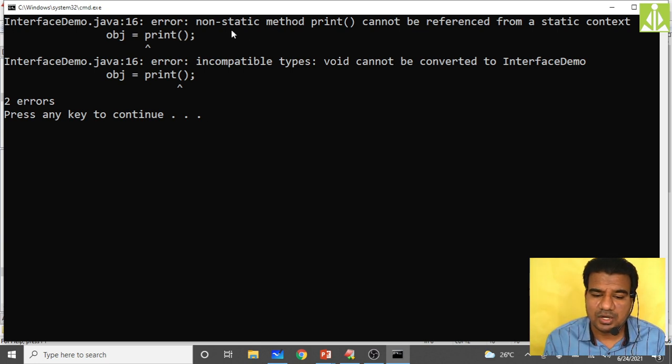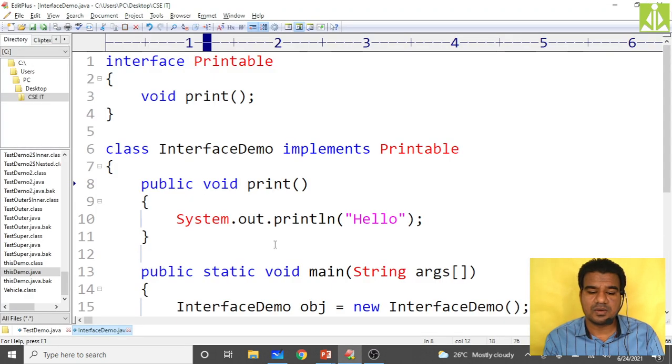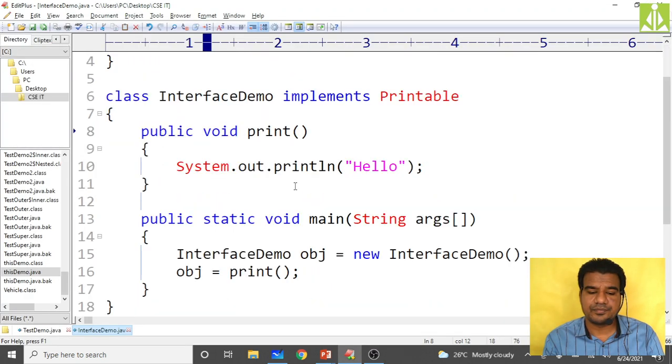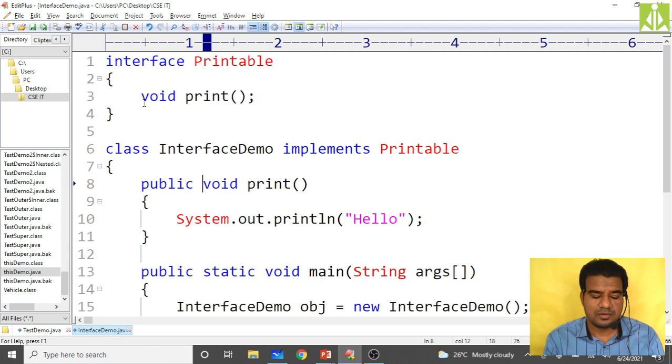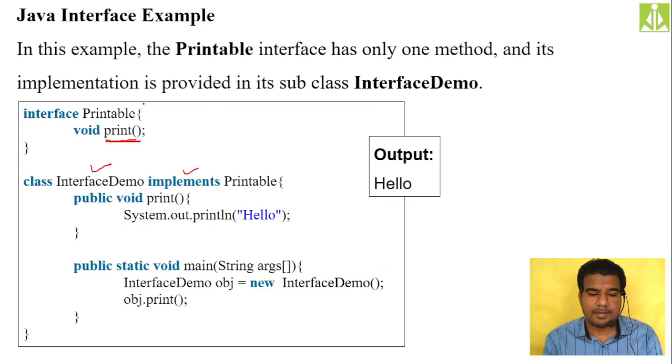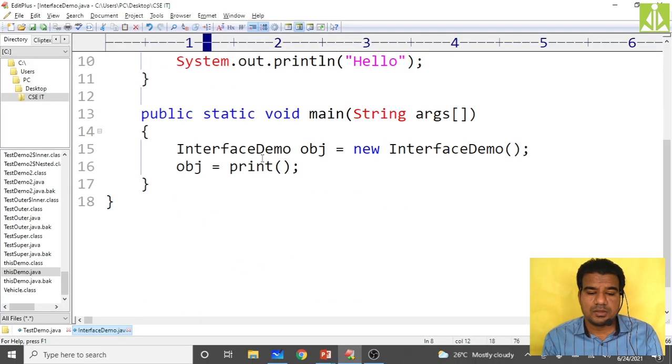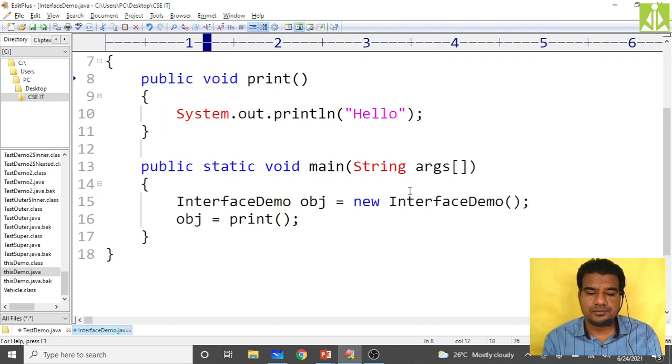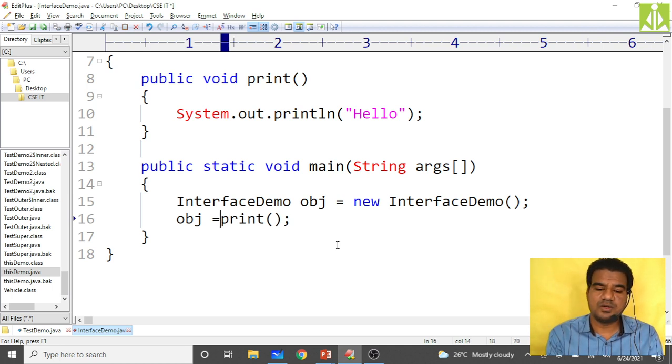Once again, we get the error: non-static method print cannot be referenced from a static context. Here is my mistake: obj equals print, no, obj.print.